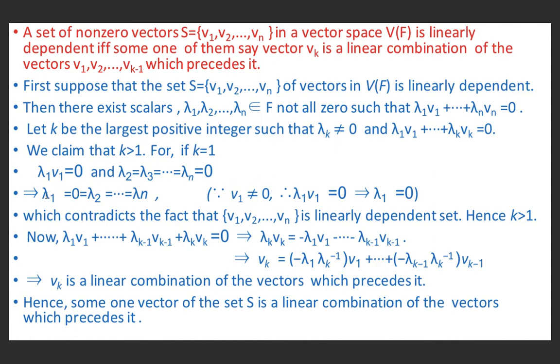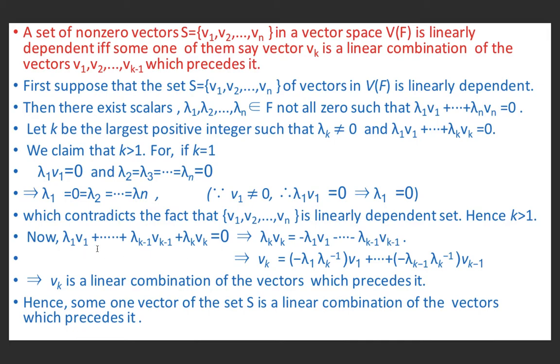Therefore, we get lambda 1, lambda 2, ..., lambda n all equal to 0, which contradicts the fact that {v1, v2, ..., vn} is linearly dependent, and for a linearly dependent set, all the scalars are not equal to 0. Hence, k is not equal to 1, it is greater than 1.